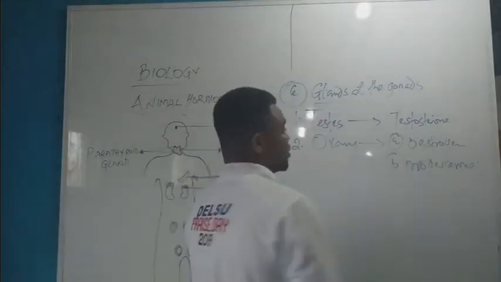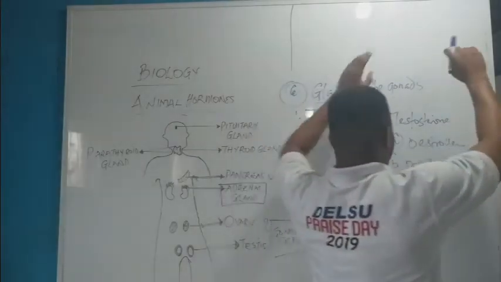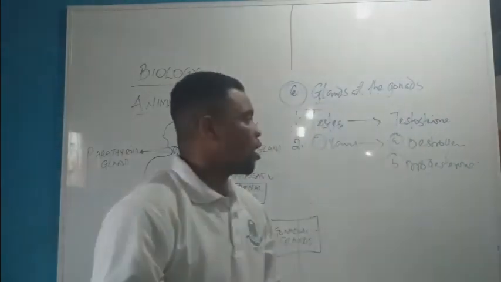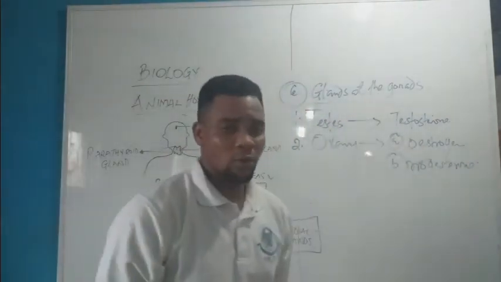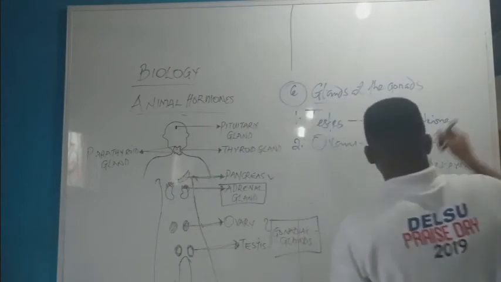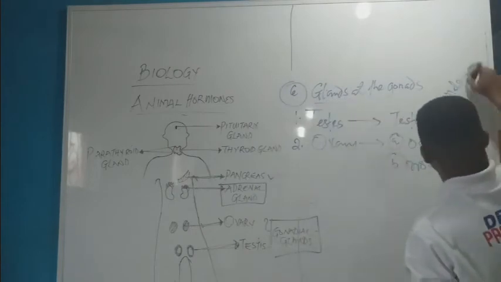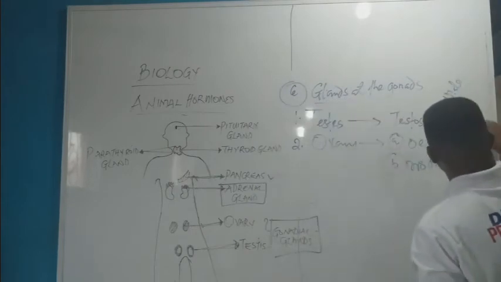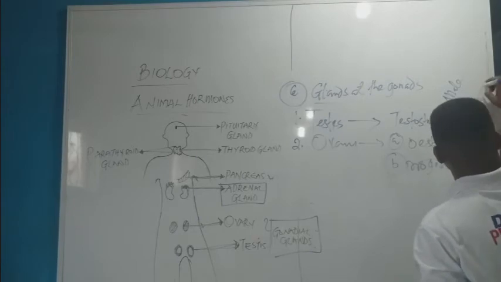Now, the major function of estrogen and testosterone. Testosterone is for the male, and estrogen is for the female.